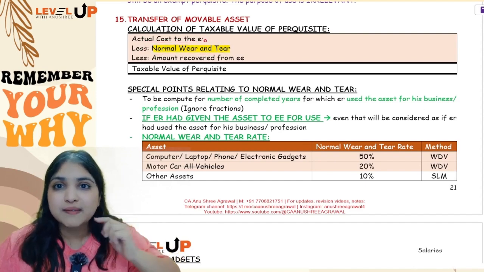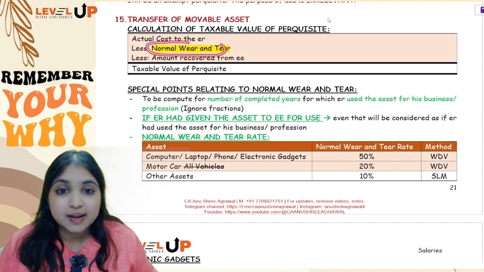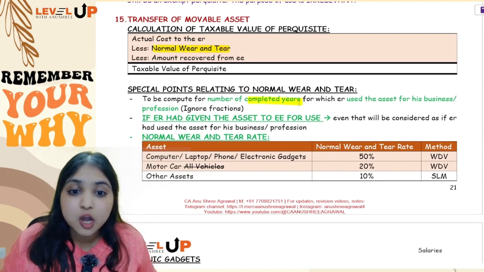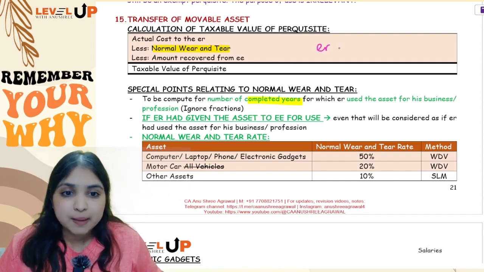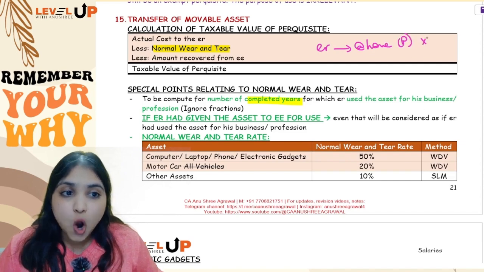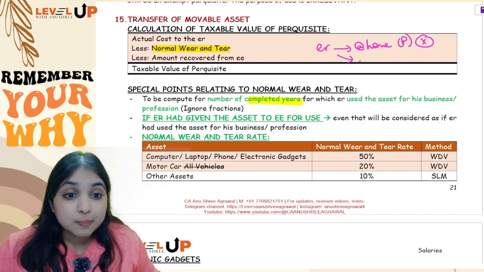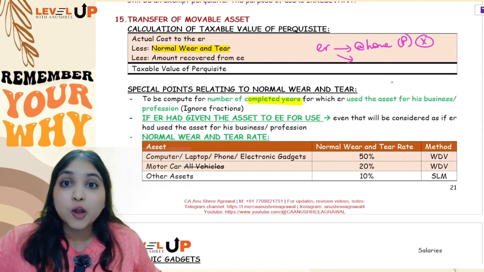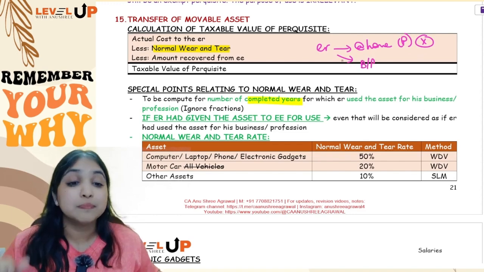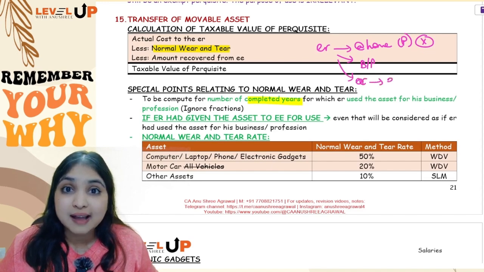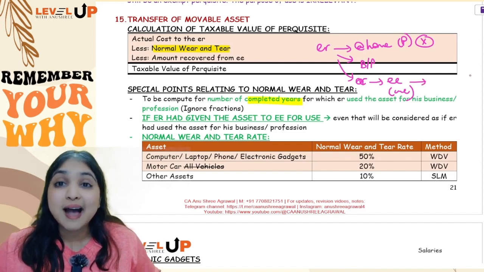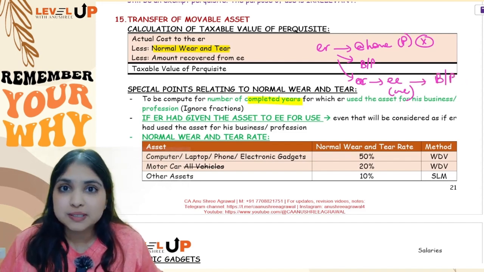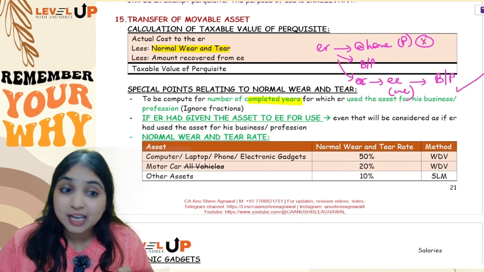Now when you're computing normal wear and tear, be careful. First of all, compute normal wear and tear only and only for the completed years for which the employer has used the asset for his business or profession. See, if the employer has used the asset at home, if he has used the asset for personal purpose, then you will not compute normal wear and tear. You will compute normal wear and tear only for those years for which the employer has used the asset for his business or profession. Okay, what if the employer had given the asset to the employee for use all these years? Even in this case, you will consider as if the employer has used it for business profession, and you will compute normal wear and tear for these years also.